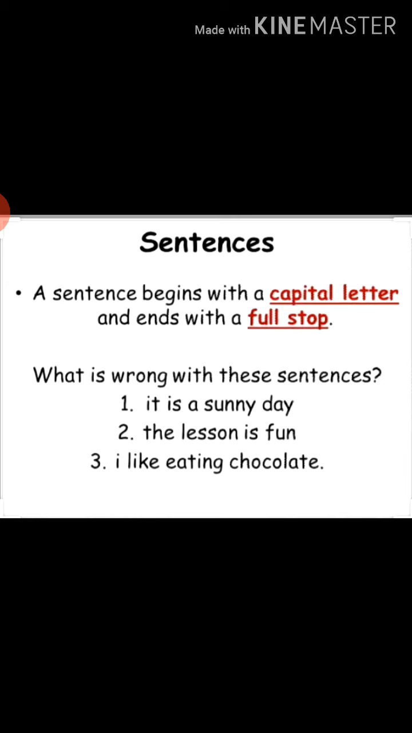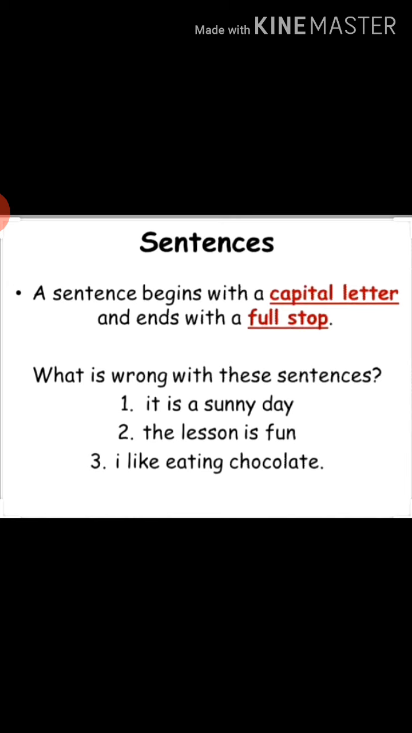What are the mistakes in these sentences? Yes, correct. The first letter is not capital in the first sentence, "it is a sunny day", and there is no full stop at the end. So this sentence will be wrong. If you write like this, though the answer is correct, but if you do not put a capital letter and full stop, it will be wrong.